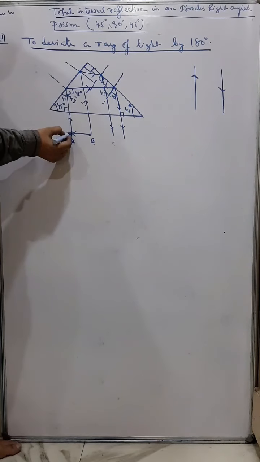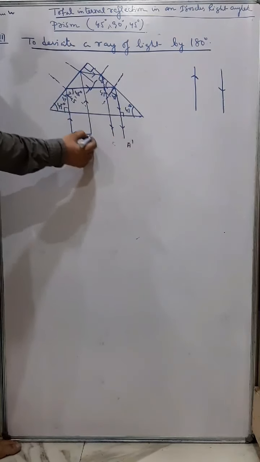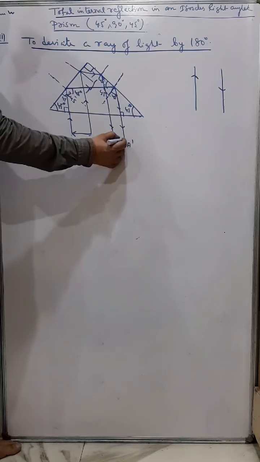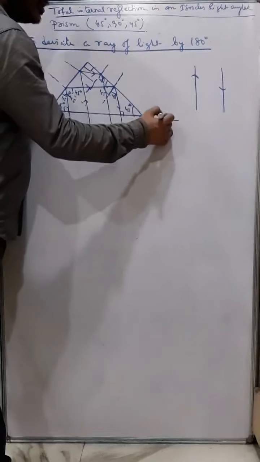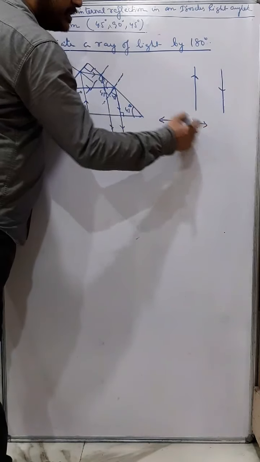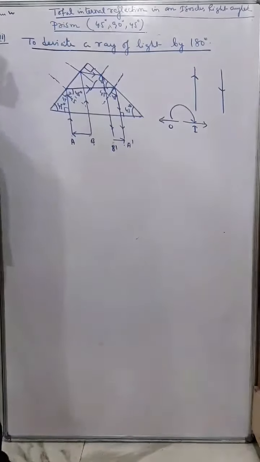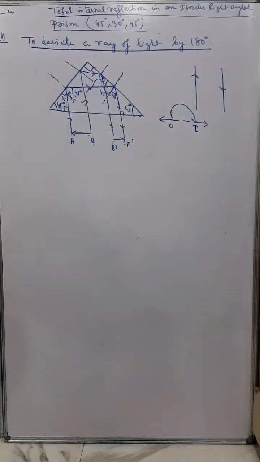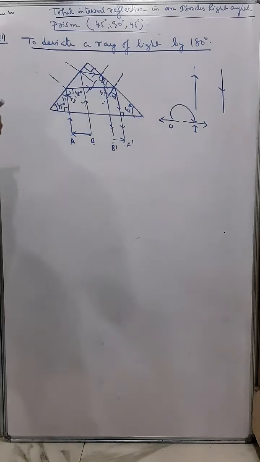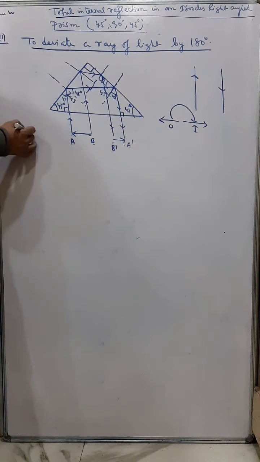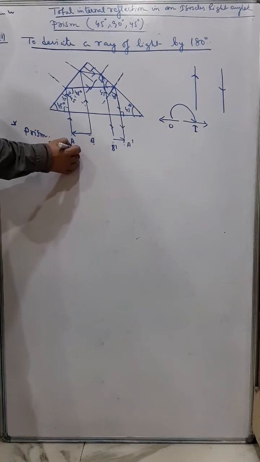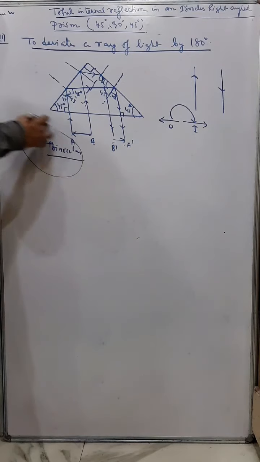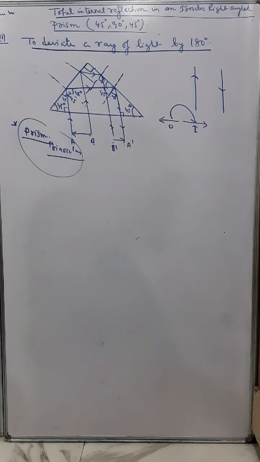And if you see the ray of light from A is this, so we write A dash, and B is this, we write B dash. So the image appears like this. So I can say this is the object and this is the image. So the image is also shifted by 180 degrees. So this is how we deviate a ray of light by 180 degrees. Okay, so this concept is used in prism binoculars. It is one of the systems of the prism binocular. So this is the direct application of that.